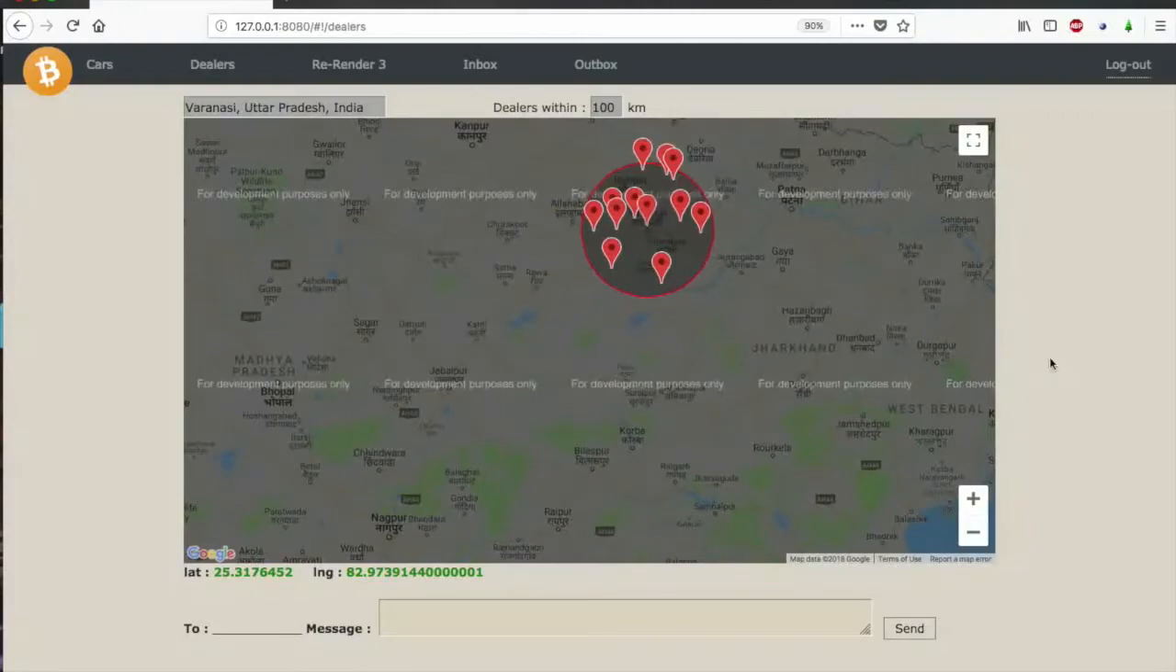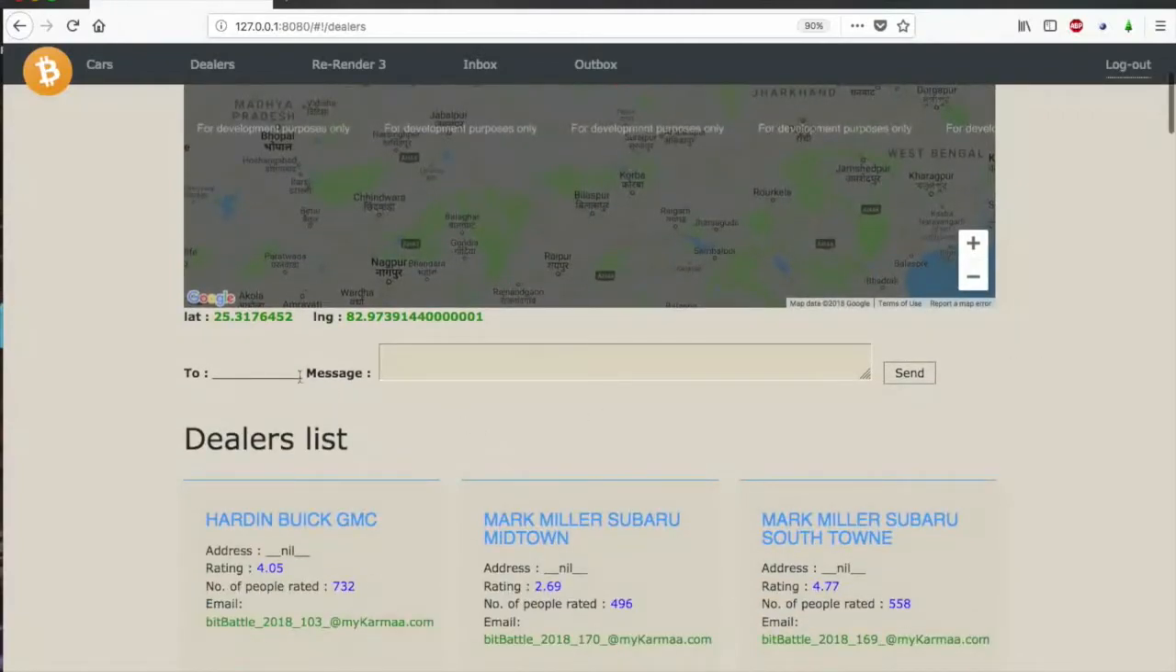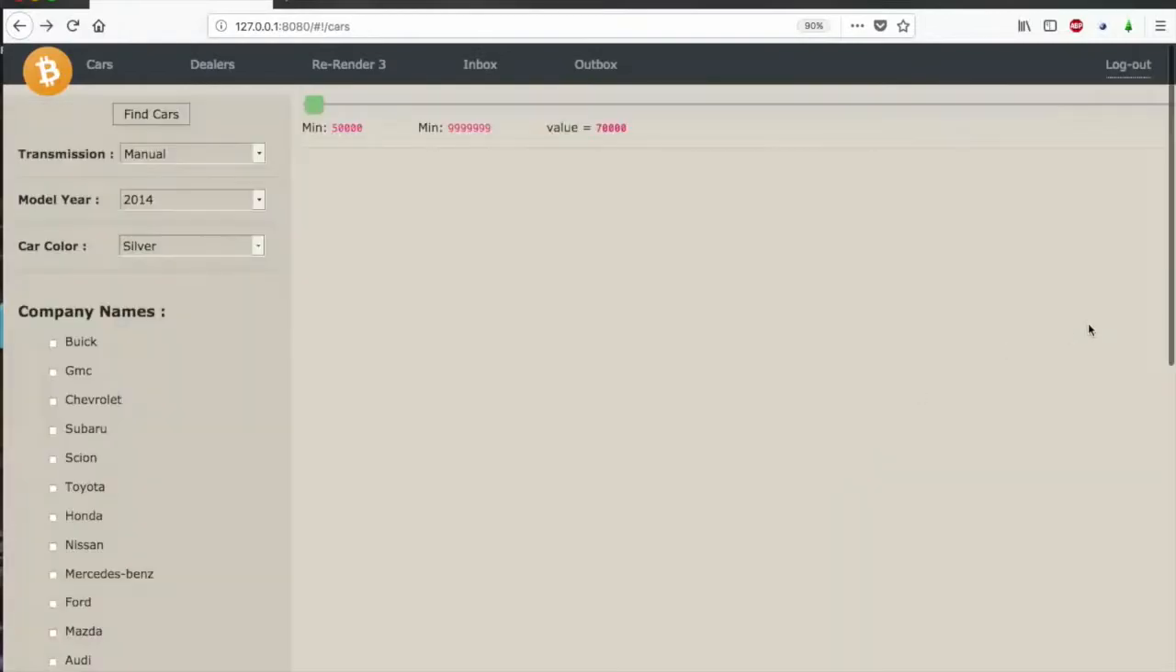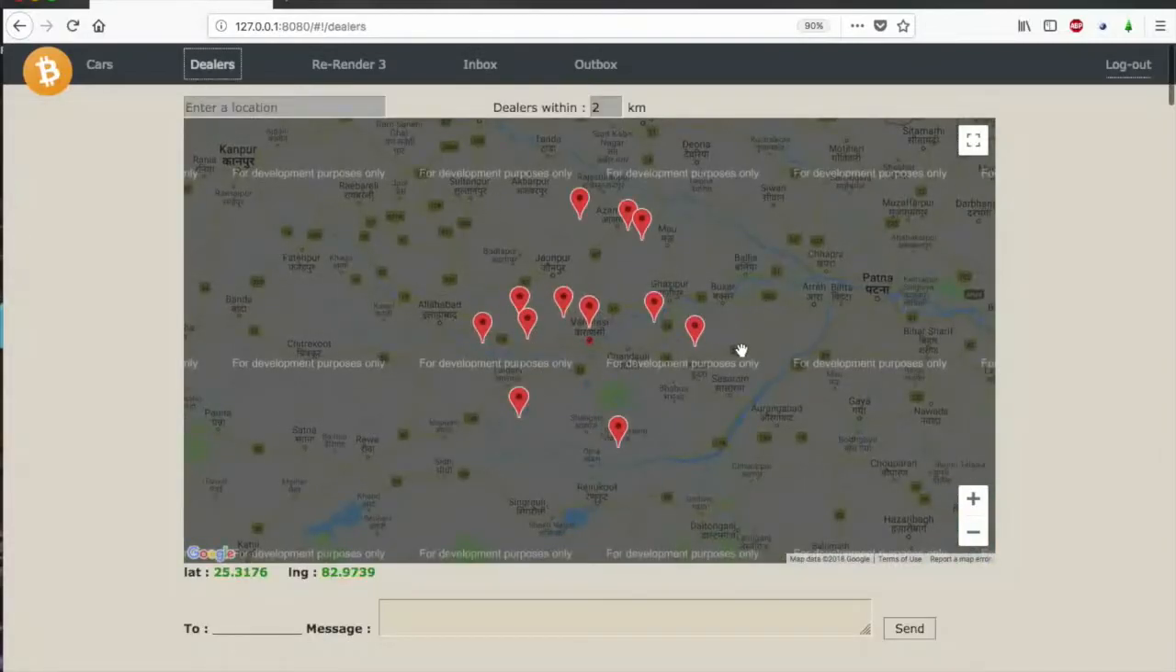And another feature that I have is, you can actually message or contact the dealer. For that, what you need to do is, oh sure, sorry. We need to go to dealers again. So yes, we can increase the area by 90.